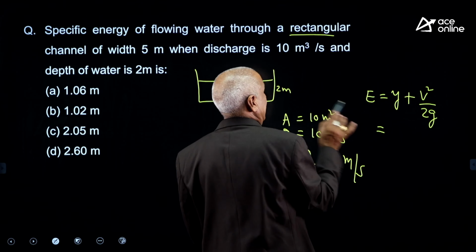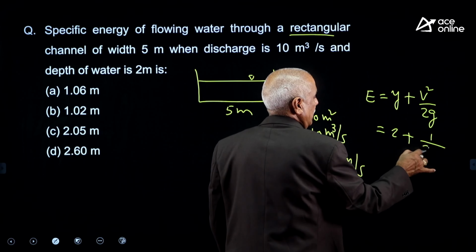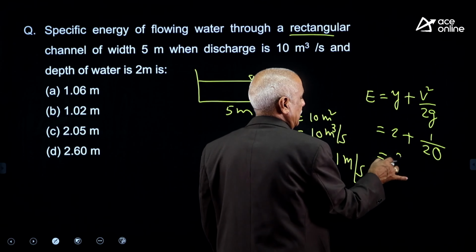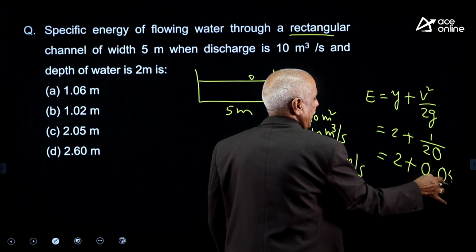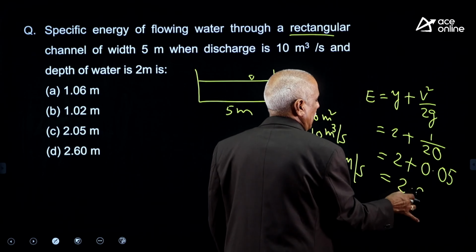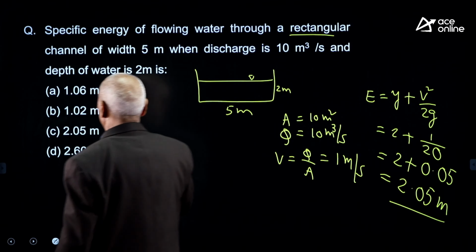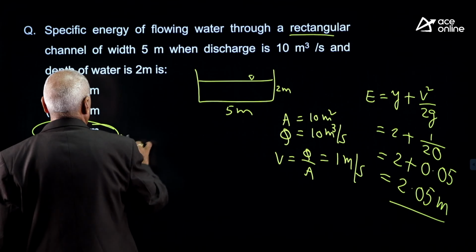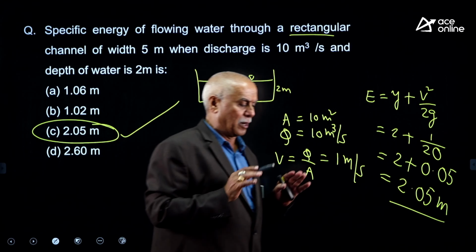Y will be 2 meters, V will be 1, divided by 2g, nearly 0.05. Nearly 2.05 meters will be the answer. 2.05 meters is the answer for the problem.